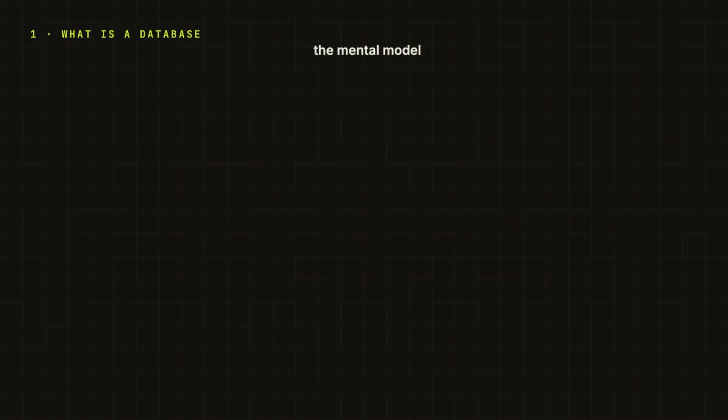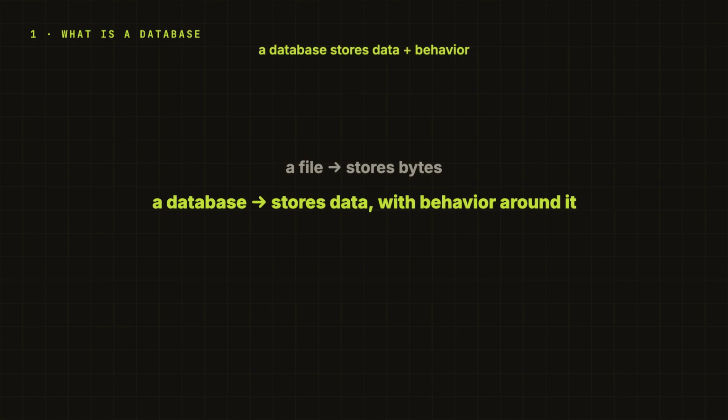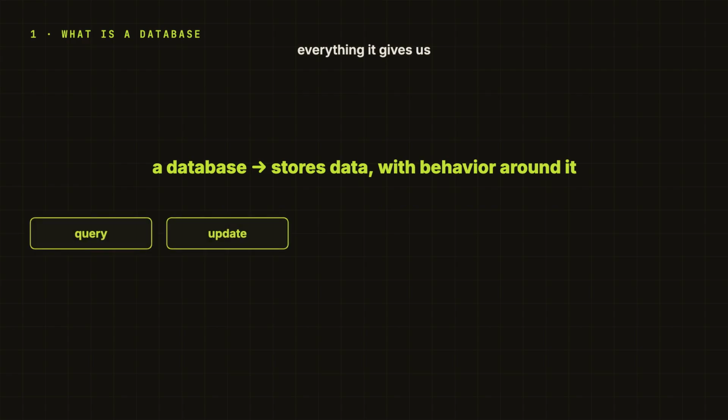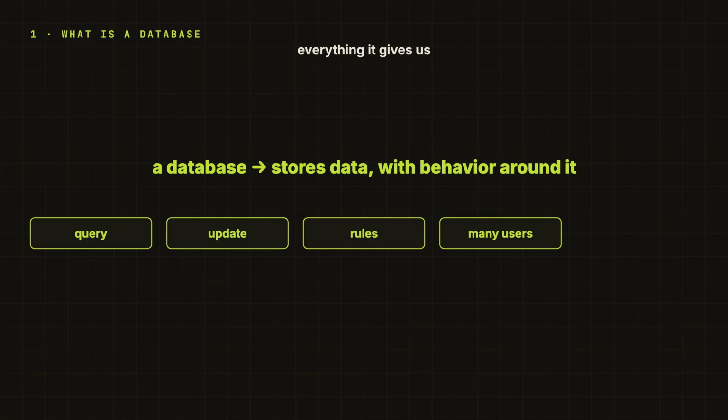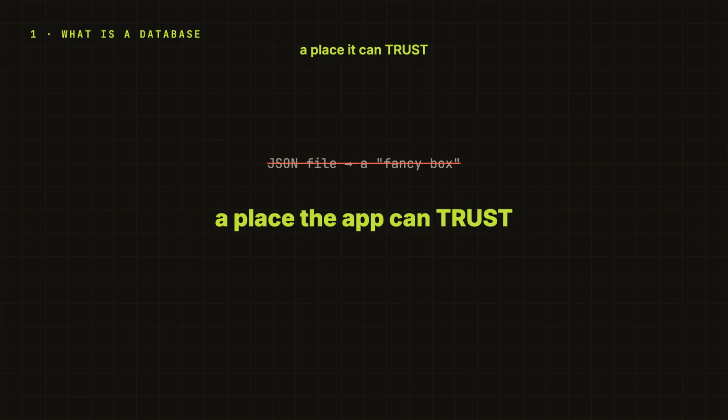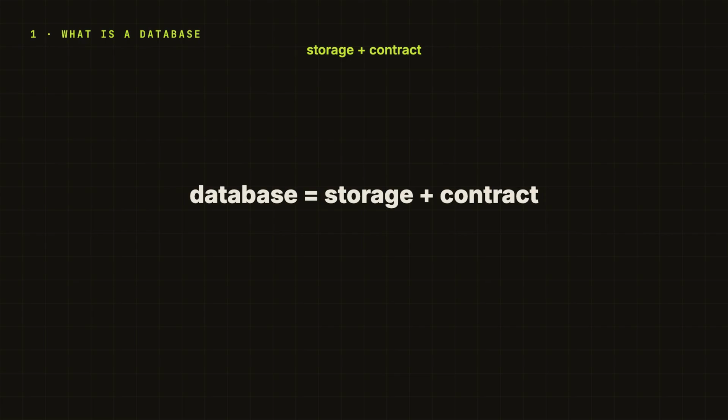So, yeah, at high level, this is a mental model. A file stores bytes, a database stores data with behavior around it. It lets us query, update, enforce rules, handle multiple users, and recover from normal failures. For our URL shortener, the important thing is not that the data moved from JSON into a fancy box. The important thing is that the app now has a place it can trust. Database equals storage plus contract. That is the whole thing. Next, we need to learn how to ask this database questions. That is where SQL comes in.